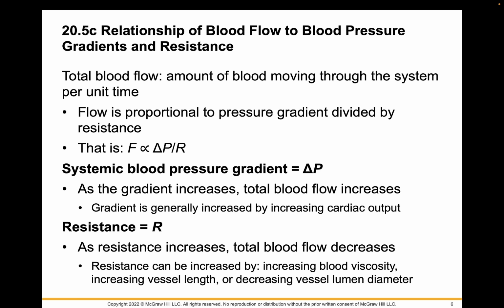Resistance in this formula is actually equal to R. As resistance increases, total blood flow will decrease. So resistance can be increased by increasing the viscosity of blood, increasing vessel length, or, as we saw previously, the biggest factor, decreasing the vessel lumen diameter. One of the things that we're going to do in lab is rewrite this formula using cardiac terms. So I'm going to hold off on that here, and this is something that will be covered in our lab activity when we do the cardiovascular physiology lab.